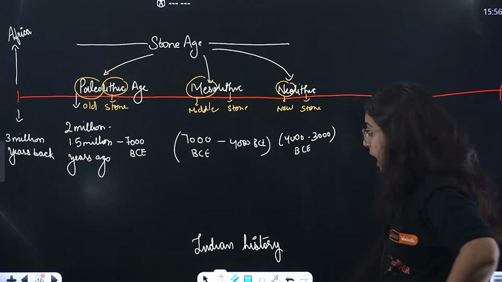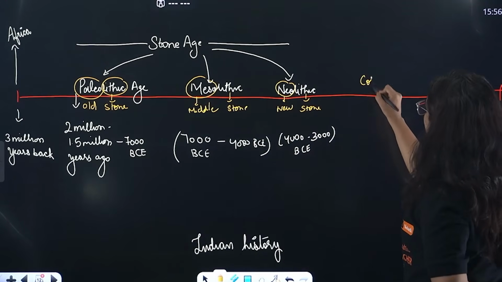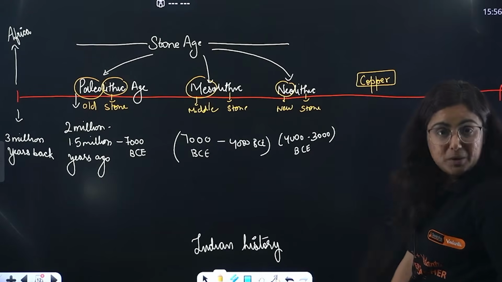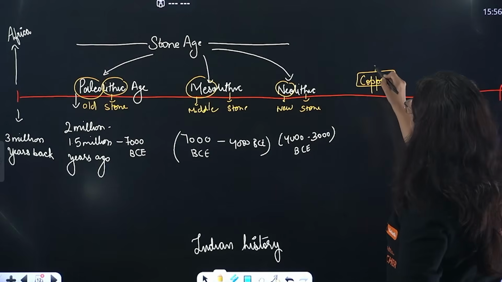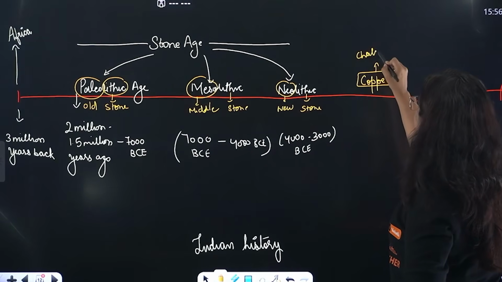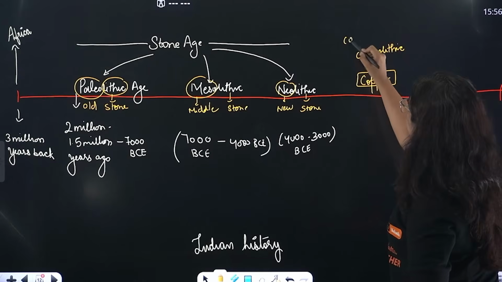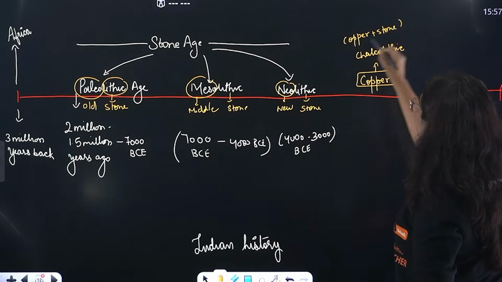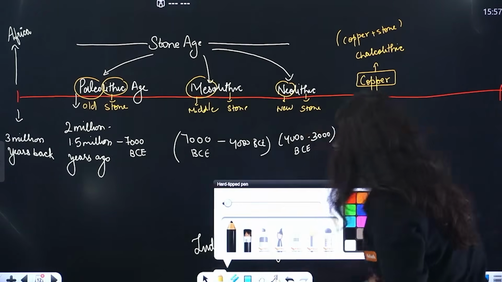But here one more thing came into the picture, and that was the use of copper. You know that copper is the first metal to be used in the Indian subcontinent. And we call this age the Chalcolithic age. That means in this time humans used copper plus stone as a tool.